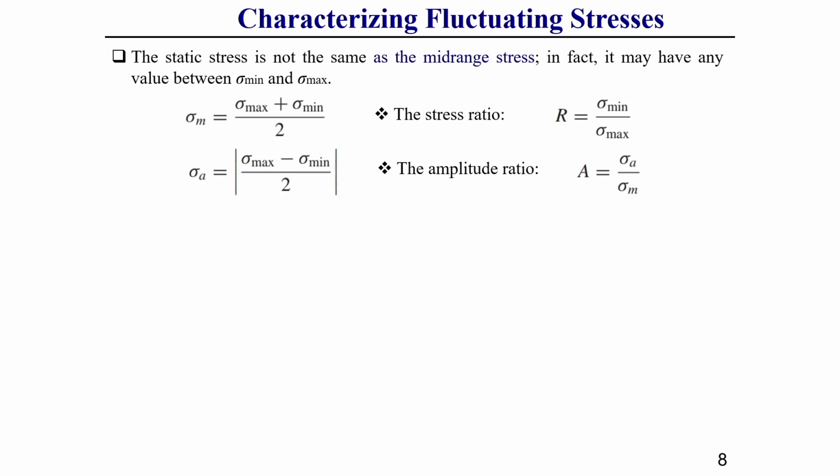Another two terms you need to know: one is called stress ratio, another is called amplitude ratio. What is a stress ratio? A stress ratio is generally represented as R. It is the ratio of minimum stress to maximum stress of that fluctuating stress, minimum stress divided by maximum stress, called stress ratio R, and amplitude ratio is amplitude stress divided by mean stress. These are very important points you need to know, because they will be required once we discuss the advanced topic of fatigue failure or fatigue failure related design.